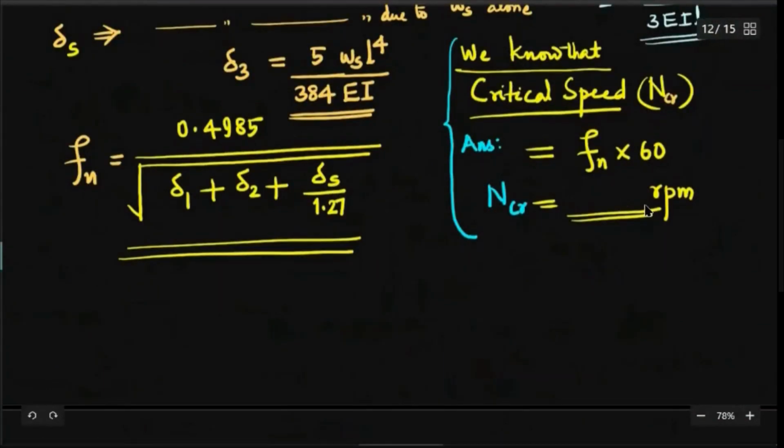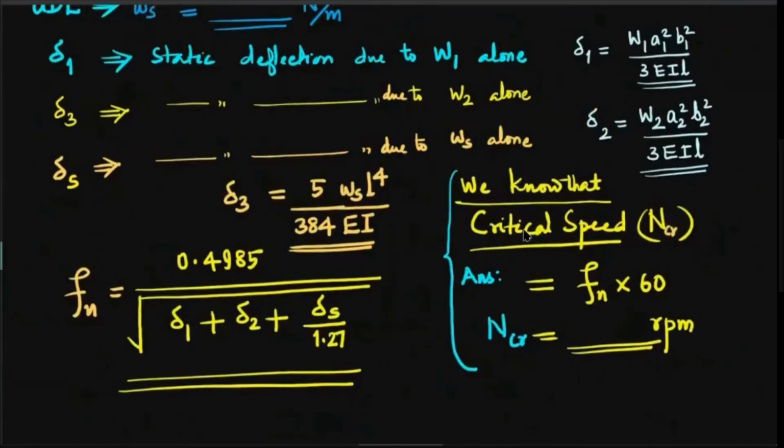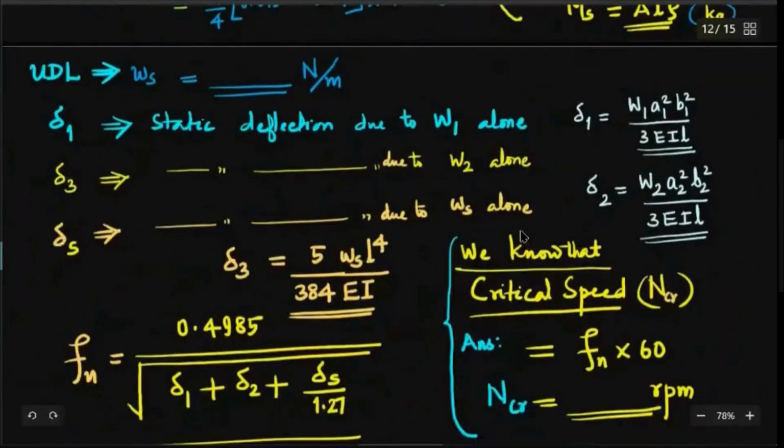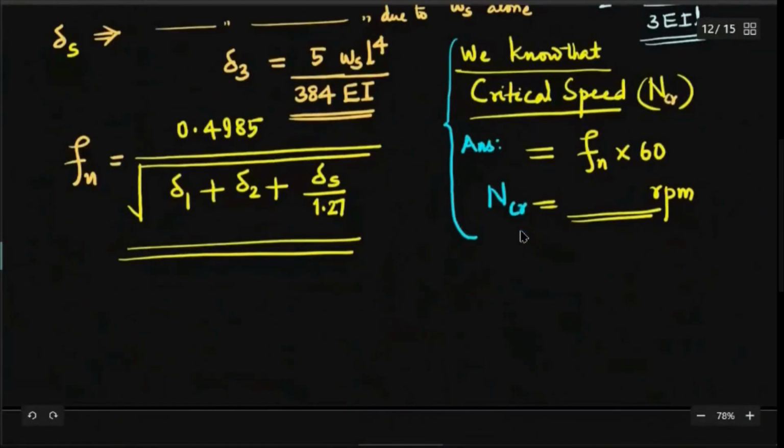That is equal to the primary critical speed or whirling speed of the shaft with the given rotors. We have considered the mass per unit length of the shaft, and from that we found the weight per unit length of the shaft. That has been taken as the UDL, and the static deflection due to the self weight of the shaft as a UDL has also been considered in this case.